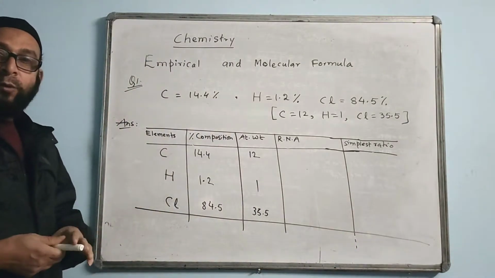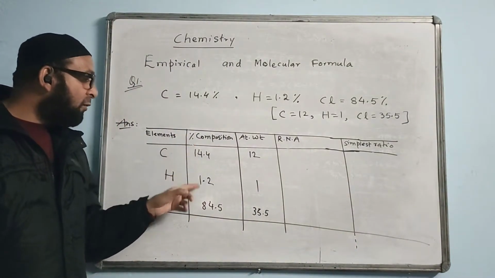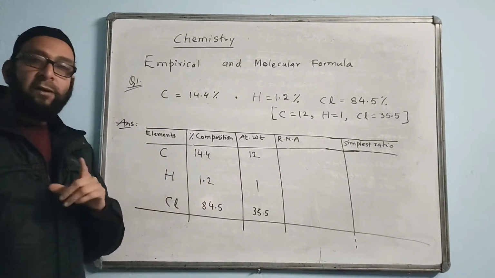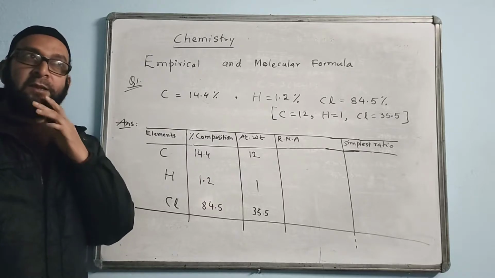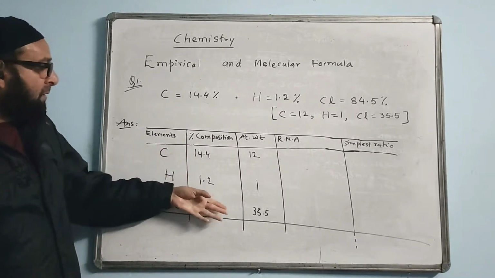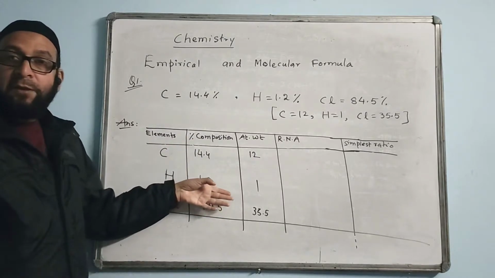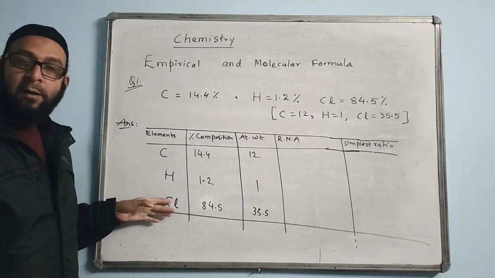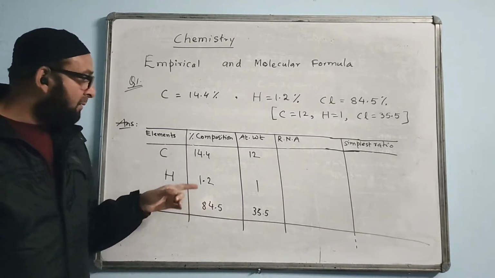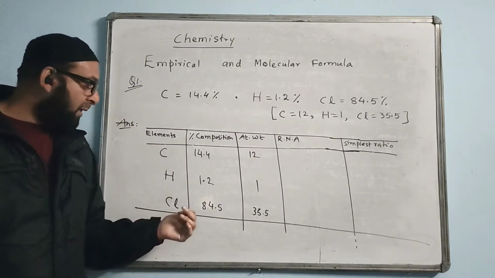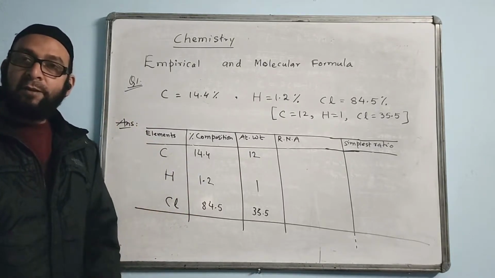One thing to be noted here, percentage total value is how much? 100. If you add all of this, the answer will come 100. Sometimes in some question, if there are 3 elements, the percentage of 2 of them are given and percentage of third one is missing, not given. We can always find the value of the rest. Add the two of them and subtract it from 100. You will get the value of the remaining one.